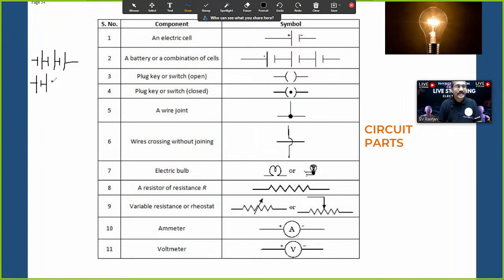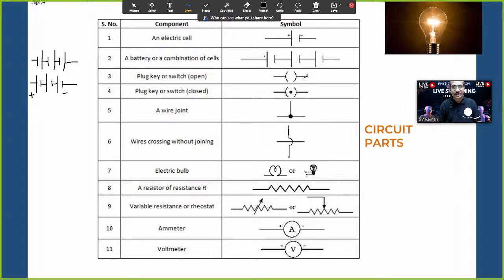Again there is a space. Negative terminal connected to positive terminal. Again negative terminal. So this is the way. If you start with the positive terminal, end with the negative terminal. This is the way we need to choose the answer, a battery or a combination of cells. Long lead, short lead, long lead, short lead, long lead, short lead. Clear?